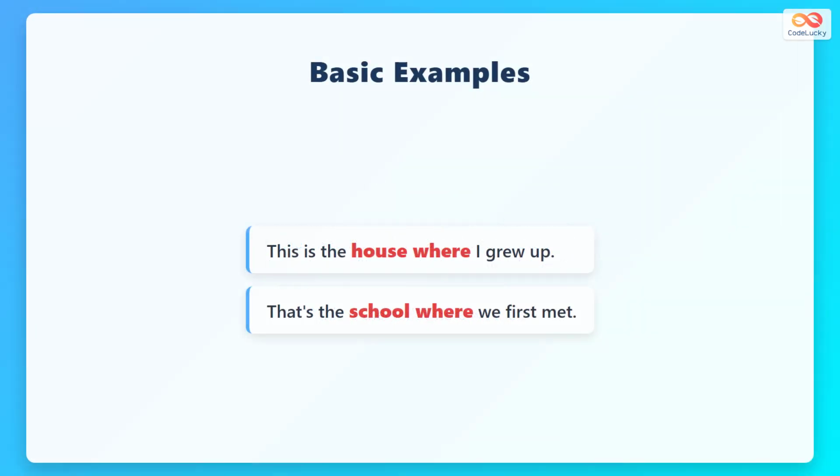Listen to these simple examples. This is the house where I grew up. The word where connects house to the information about growing up there. That's the school where we first met. Where tells us the location of the first meeting.